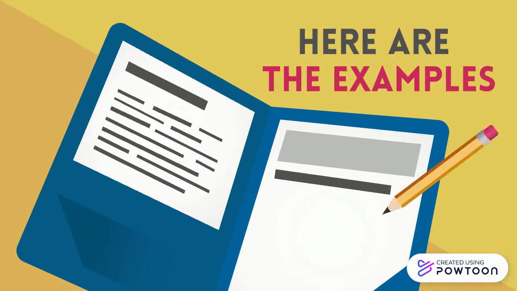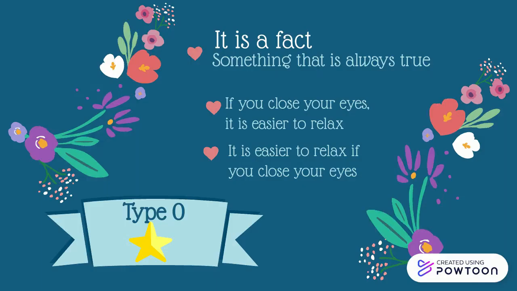Okay, now let's take a look at the examples here. Type 0 is a fact, which is something that is always true. Here, I have 2 examples, but if you look closely, they are the same statement. If you close your eyes, it is easier to relax. The second one is, it is easier to relax if you close your eyes.